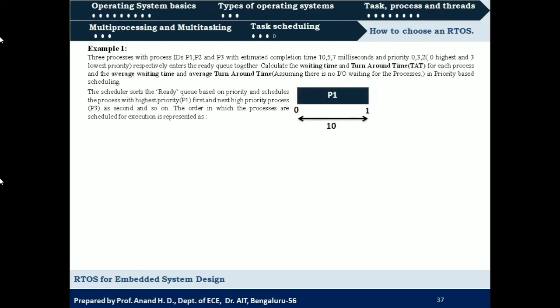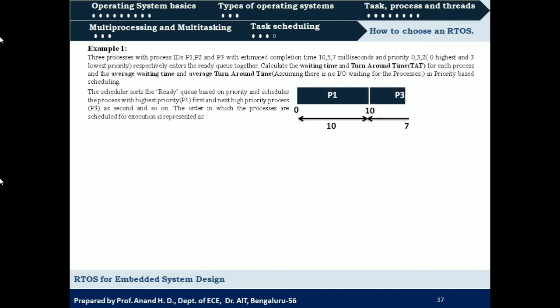So that will be scheduled for execution first. It will be executing for 10 milliseconds. After the execution of process P1, we have P2 and P3. P2 has a priority of 3 and P3 has a priority of 2. So P3 will be scheduled next as it has higher priority compared to P2.